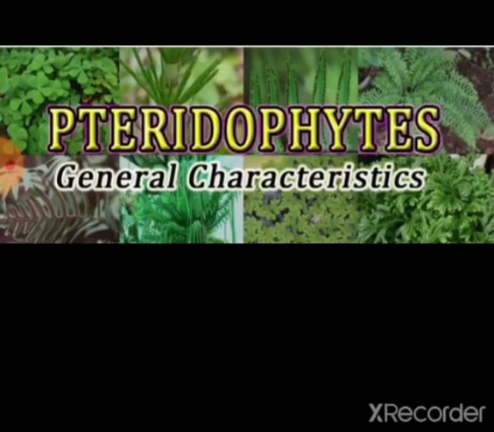Sorus or sori: another term for sporangia. Sporangia is where the spores are produced. Sporophylls are leaves that bear sporangia. Sporophyte, the main plant body.